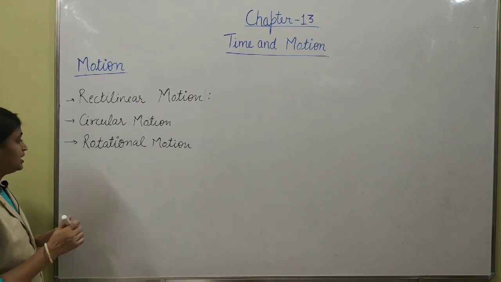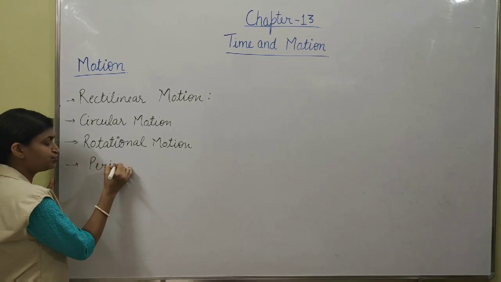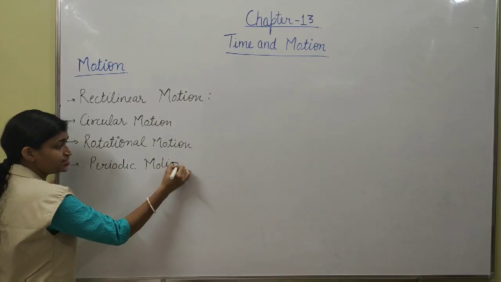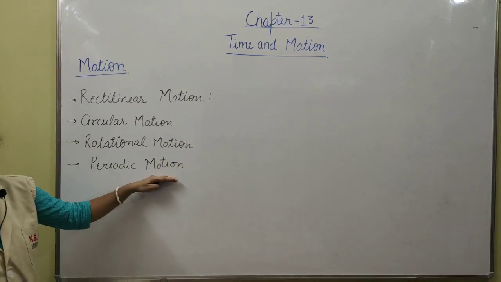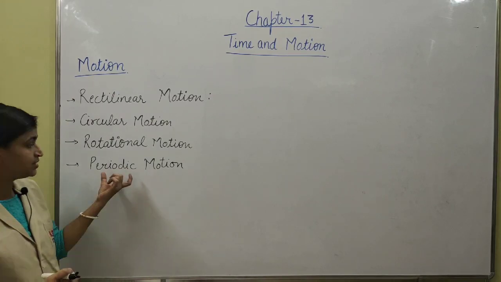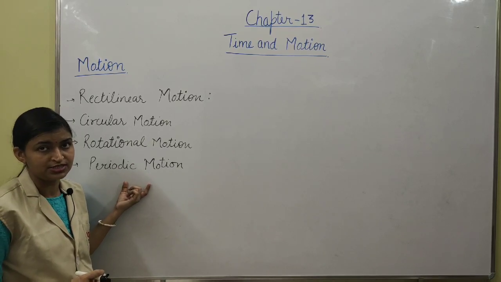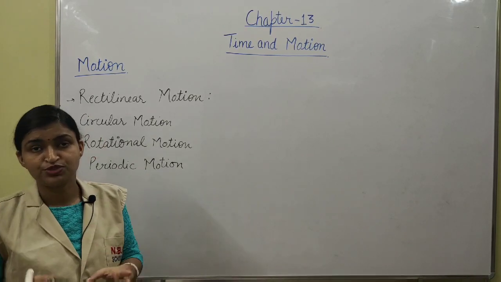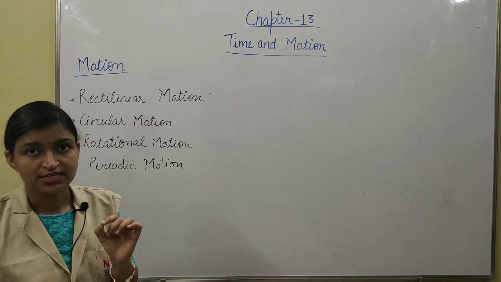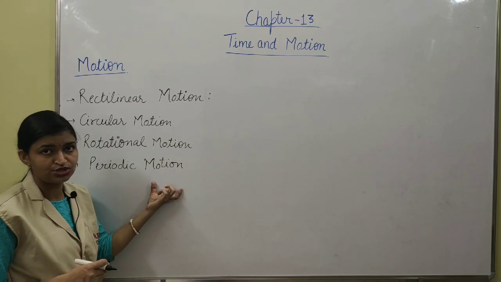Next one is periodic motion. What is periodic motion? In this type of motion, an object repeats its motion again and again, but there should be a fixed time interval between the repetitions. That means when an object repeats its motion after a fixed interval of time, it is called periodic motion.